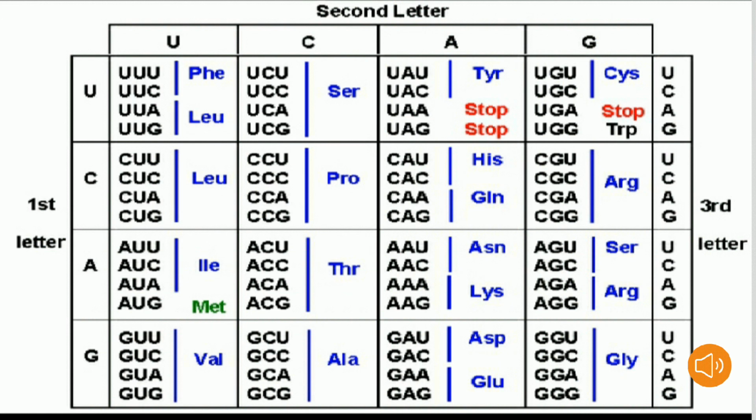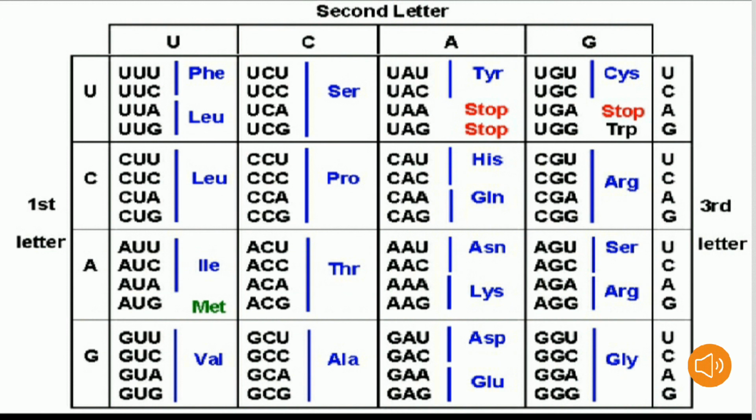See the fourth row, third quarter, that is GAU, GAC triplet nucleotide codons code for the amino acid aspartic acid, and GAA, GAG triplet nucleotide codons code for the amino acid glutamic acid. See the fourth row, fourth quarter, that is GGU, GGC, GGA and GGG triplet nucleotide codons code for the amino